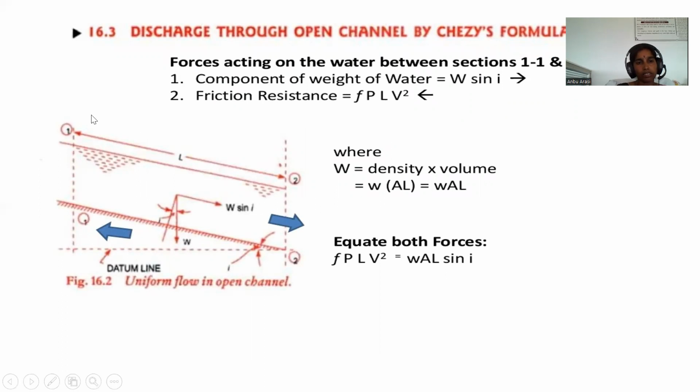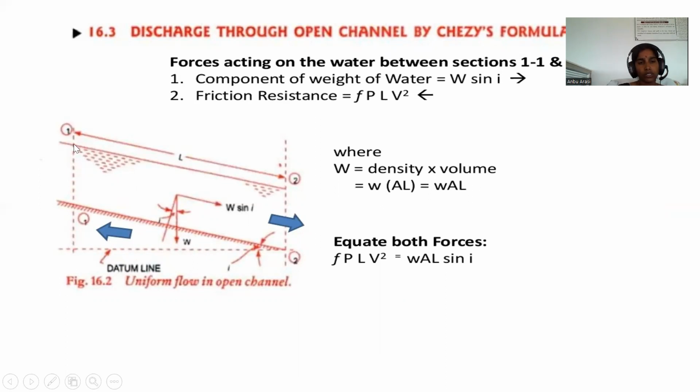Here you see this diagram. This is the datum line, and the load acting here is W. This is uniform flow in the channel. Forces acting on the water between section 1 and section 2.